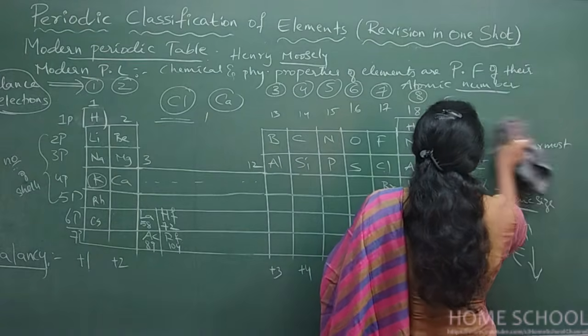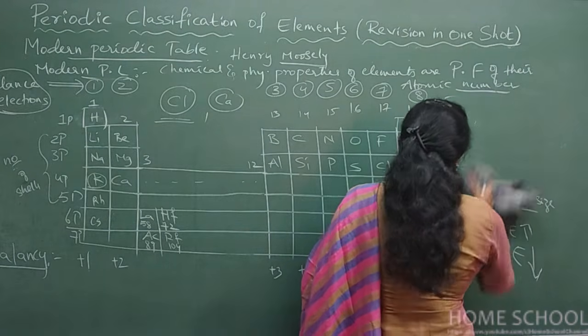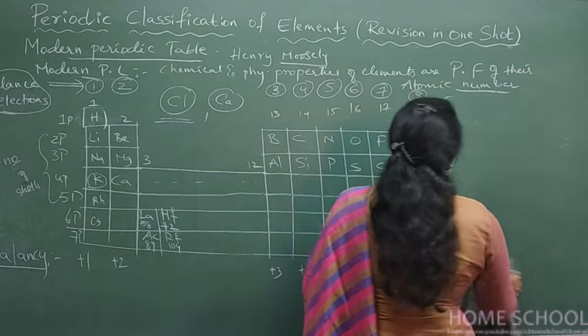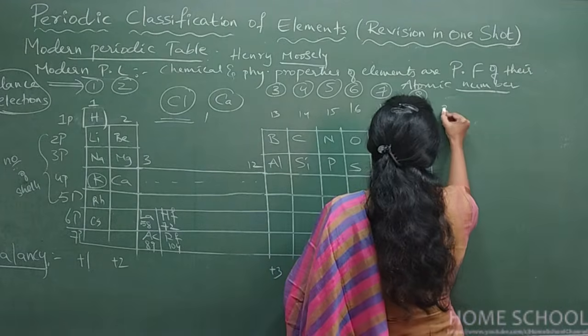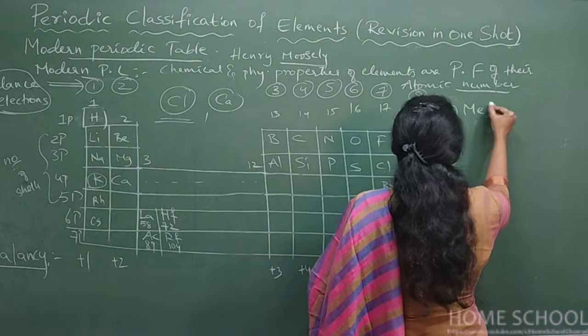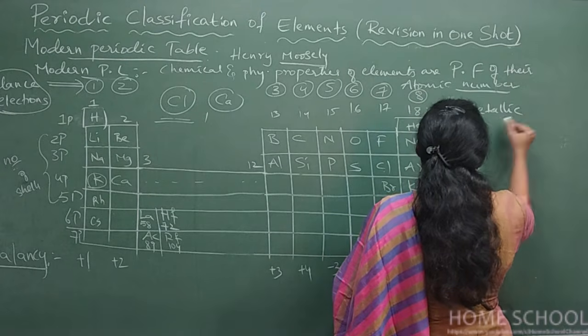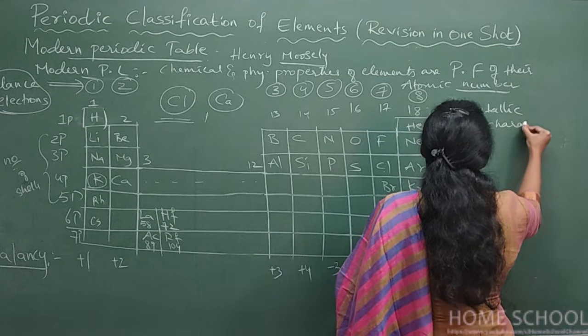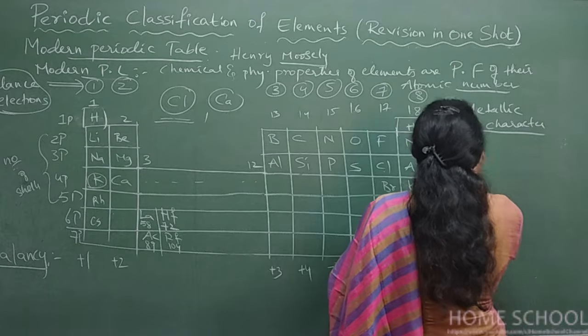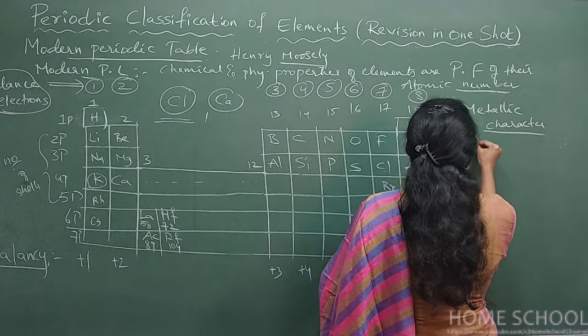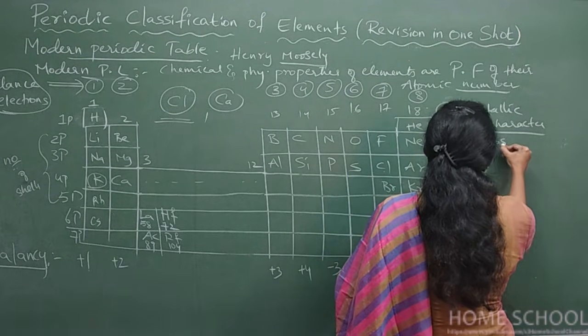And now let us talk about metallic character. Okay, we'll speak about the third property, that is metallic character. Metallic character is also called the electropositive character of elements.